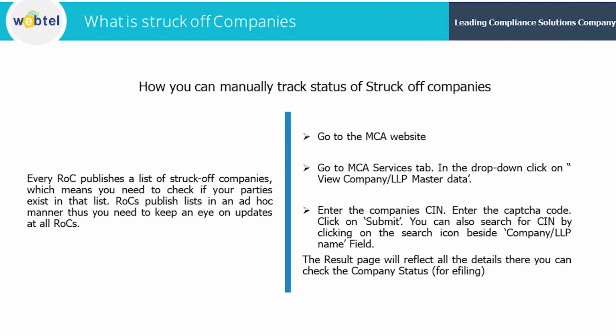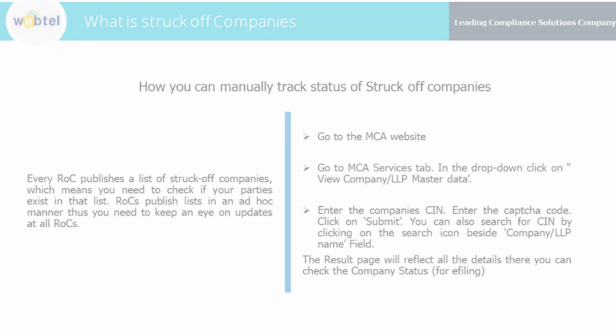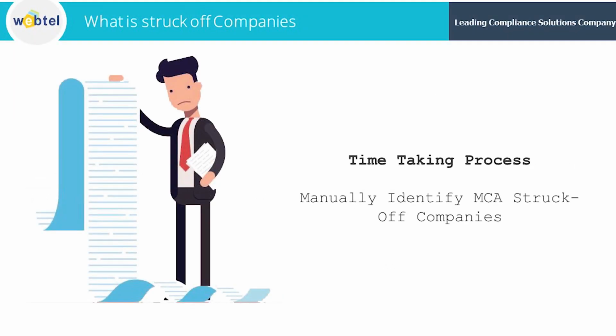So how can you search for a struck off company manually? First you have to go to the MCA website, then click on the drop down of the MCA services tab, then click on view company or LLP master data, enter the CIN number, enter the captcha code, and then click on submit. You can also search for the CIN by clicking on the search icon beside the LLP and company name field. The result page will reflect all the details, and you can check the company status, whether it is struck off or not. But this is a very lengthy and time consuming process as you are dealing with multiple vendors.